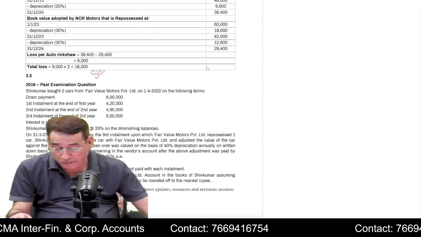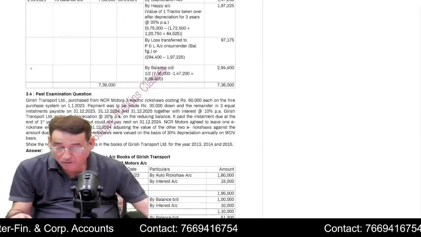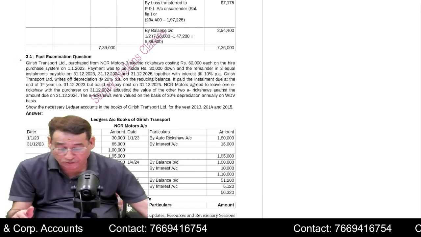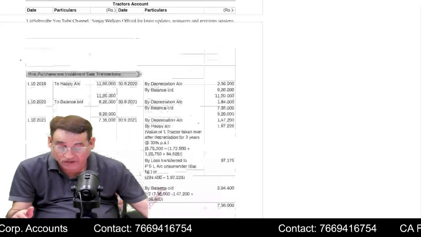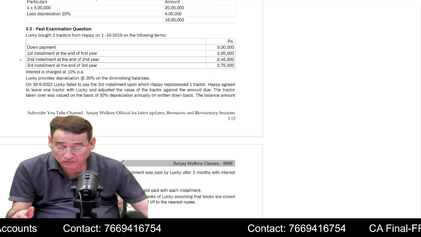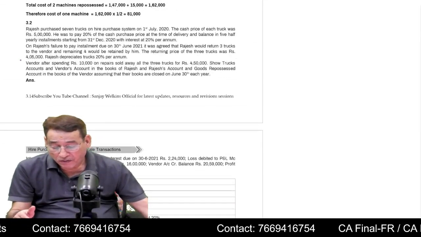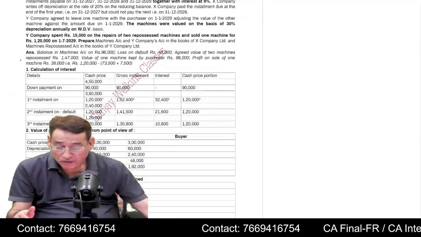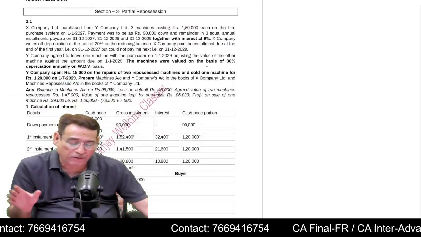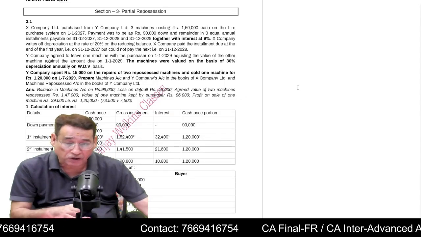From partial repossession, you can do question number 3.5, one question. Actually, question numbers 3.5 and 3.4 are more or less the same question. And you can do any one question further. At least 3.5 you should be doing, and 3.4. At least 2 questions you must do with respect to partial repossession.